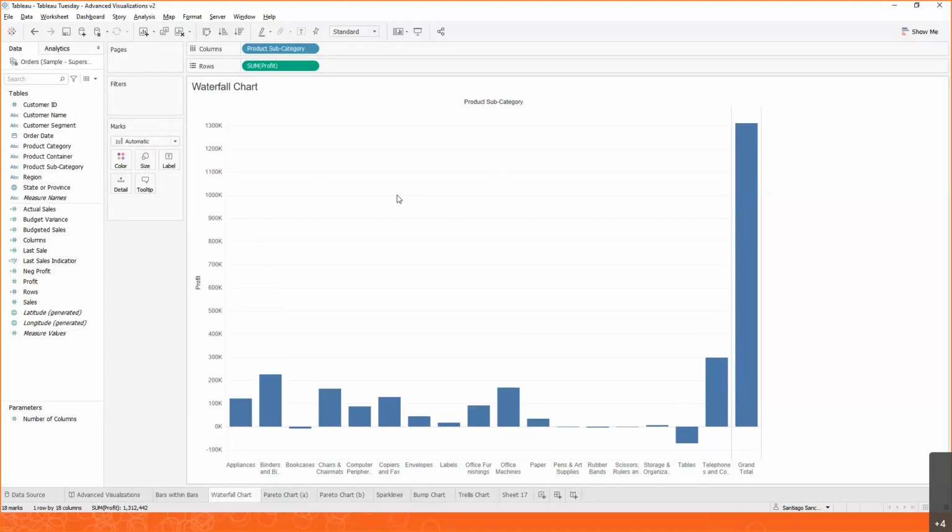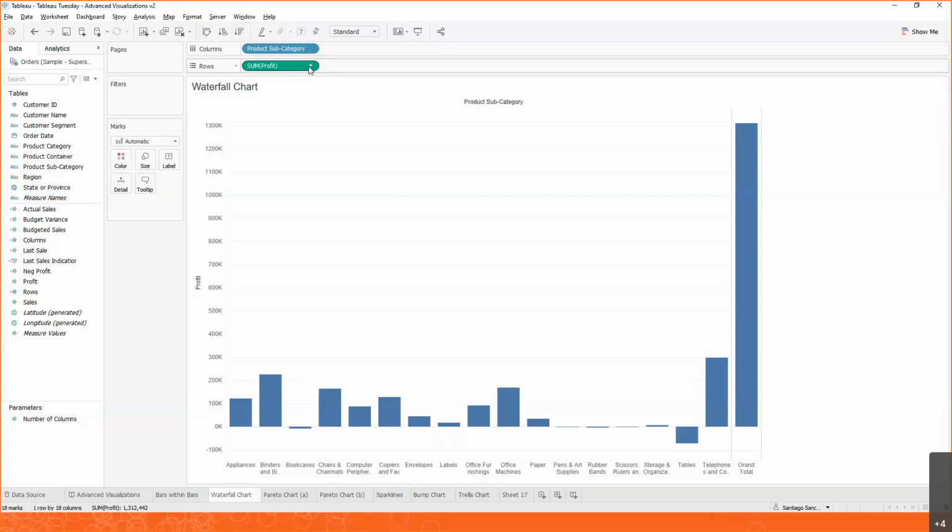But the thing about waterfall charts is they don't show us the results of each one of the subcategories individually. They help us see a cumulative effect from left to right. So we want to do a grand total, a running total instead. And in order to do this, we're going to use a type of formulas or functions in Tableau that are called table calculations. Table calculations are super helpful when you want to do a secondary calculation based on what you already have on the screen. Let me give you an example.